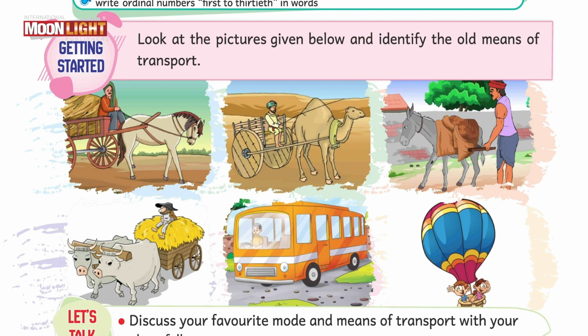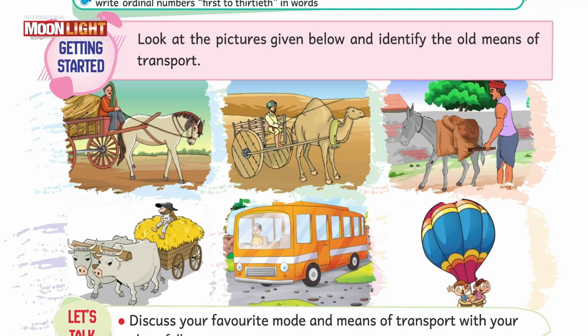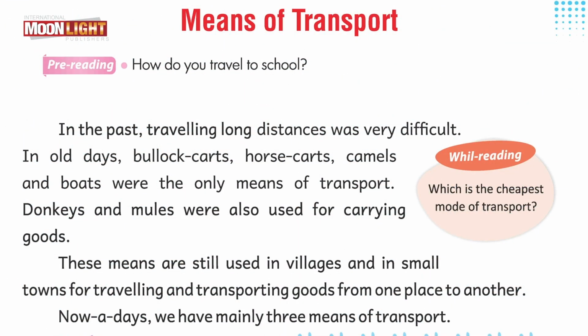Now it's time to discuss your favorite means of transport. For me, if I talk about my favorite means of transport, I will say it is a car. Now you tell me, what is your favorite mode of transport? Or tell me, how do you travel to school? And which is the cheapest mode of transport? Do you have any idea? Let's read and explore about the cheapest, fastest, slowest and the expensive mode of transportation. Let's start our reading session.